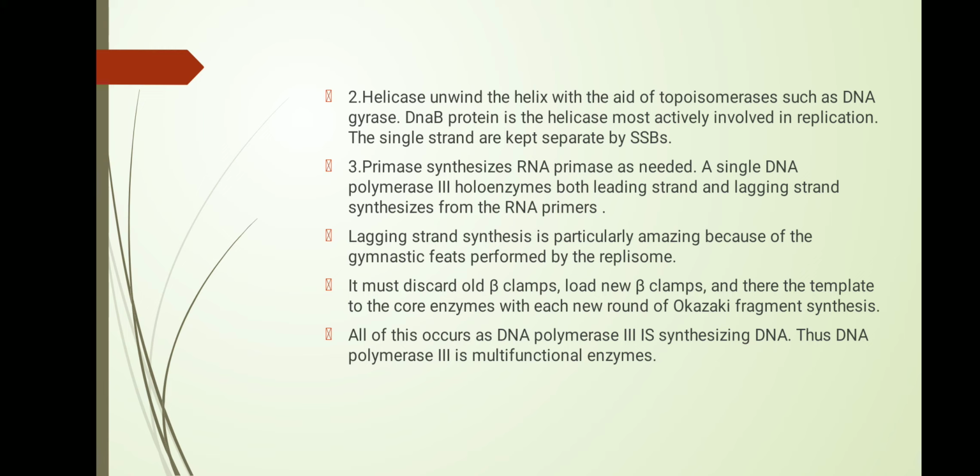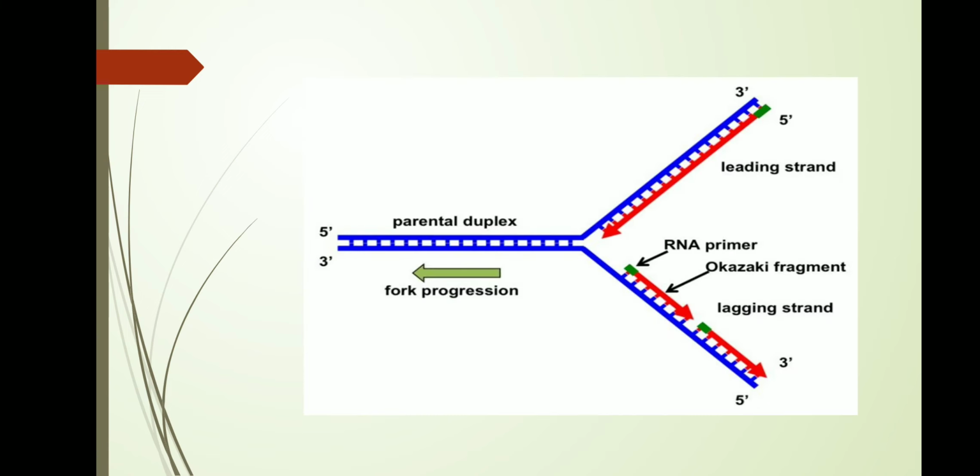DNA polymerase 3 in the lagging strand. DNA polymerase 3 in the leading strand works in the 5' to 3' direction. It adds nucleotides, and these nucleotides are continuously added. There is no break in the leading strand. So the leading strand can be continuously synthesized because DNA polymerase 3 adds nucleotides in the 5' to 3' direction, but it cannot add nucleotides in the 3' to 5' direction.